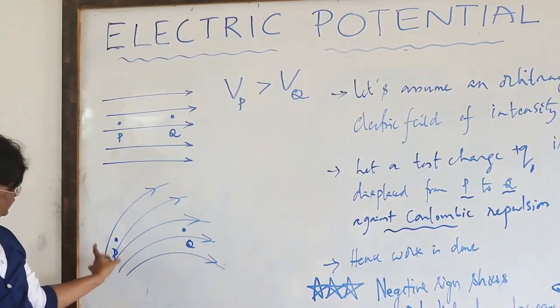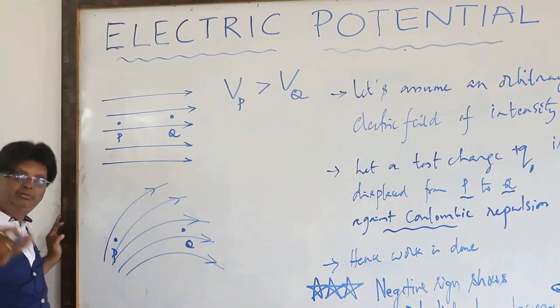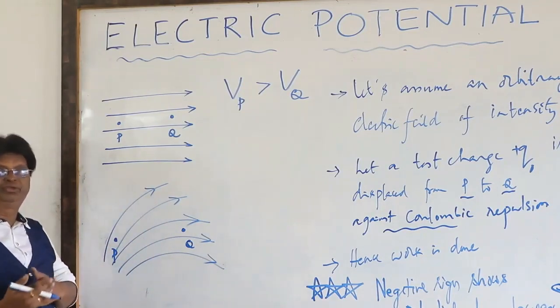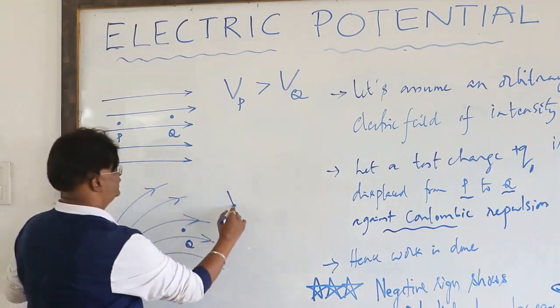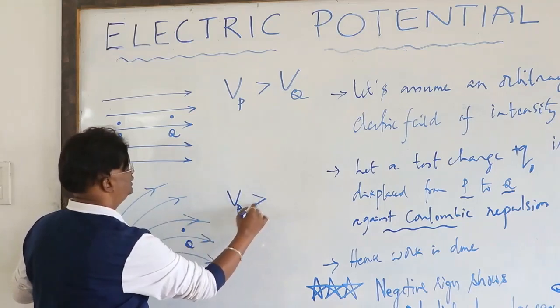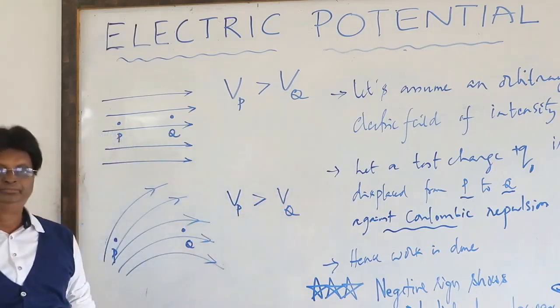Supposing here, if you take P and Q, look at these arrows, and that is why I have told you the arrow is everything when we are representing field by field lines. P and Q. Here also you will find that Vp is greater than Vq. Like this.